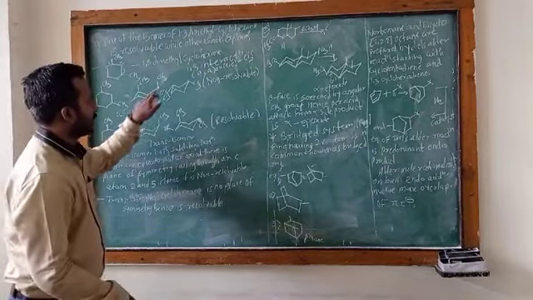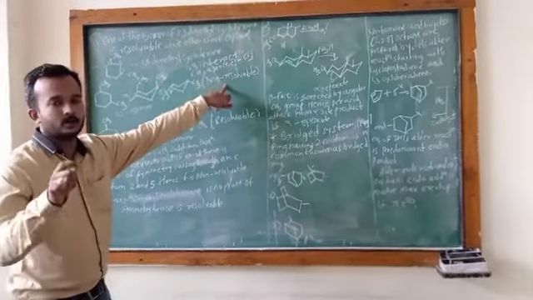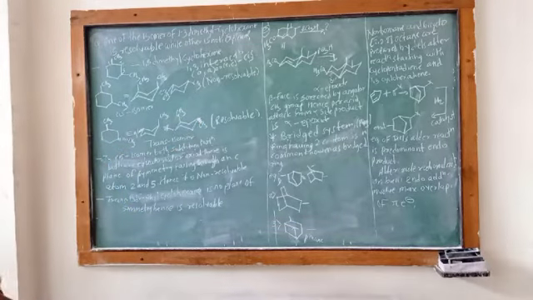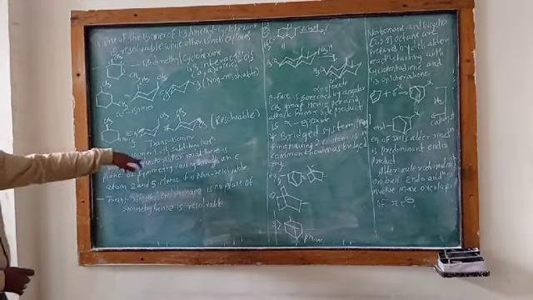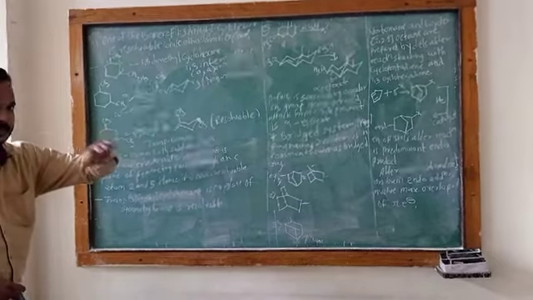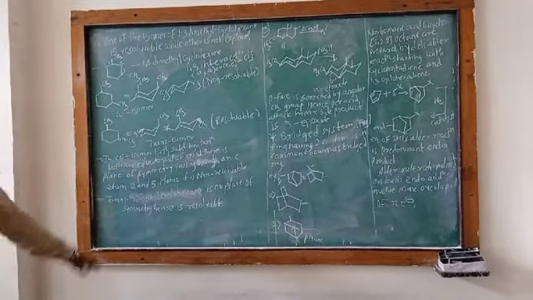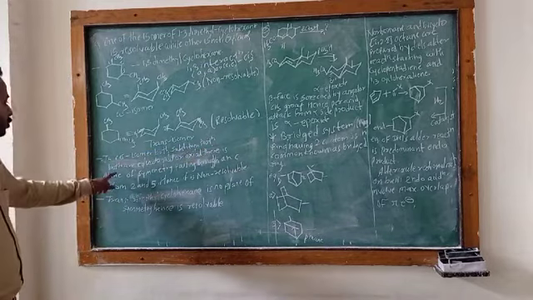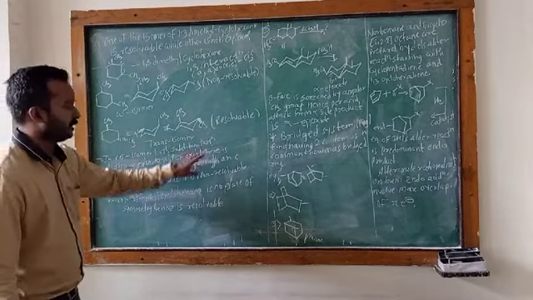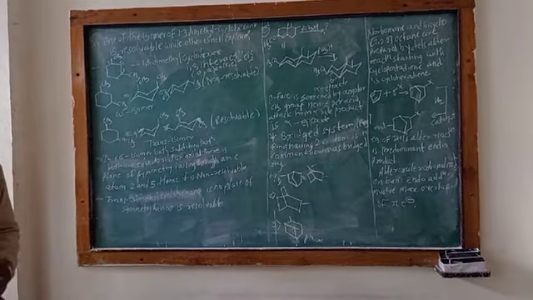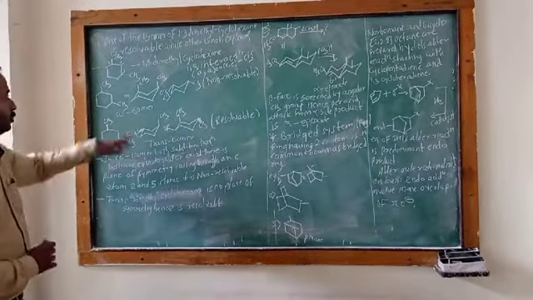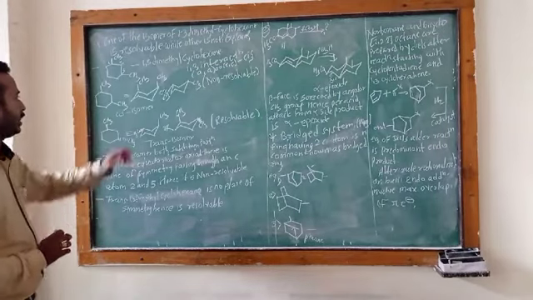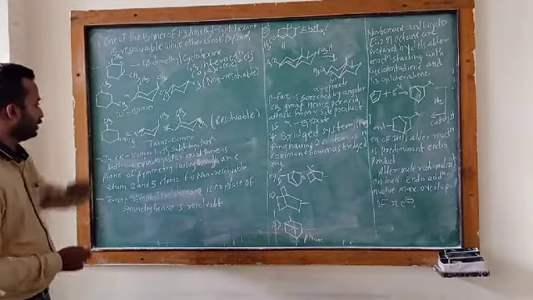This cis isomer is non-resolvable. Now let us explain this cis isomer. In the cis isomer, the substituent positions are both axial or both equatorial.